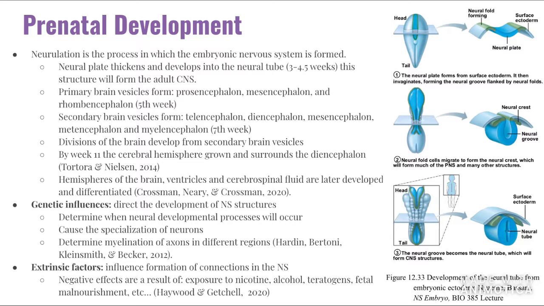There are also extrinsic factors that can play a role in nervous system development. Exposure to nicotine, alcohol, teratogens, and fetal malnutrition can all play a negative role in the development of the nervous system. For example, if a woman consumes alcohol while pregnant, the child can end up with fetal alcohol spectrum disorder, FASD. The severity of FASD does vary greatly from child to child.